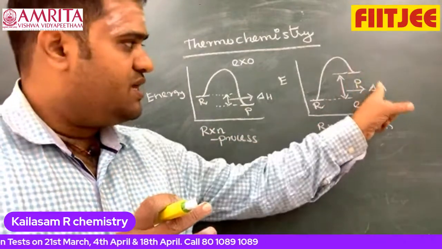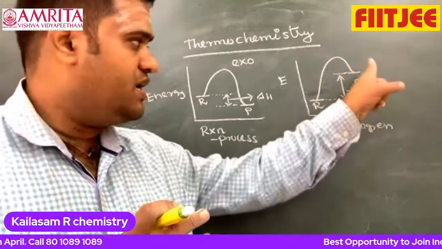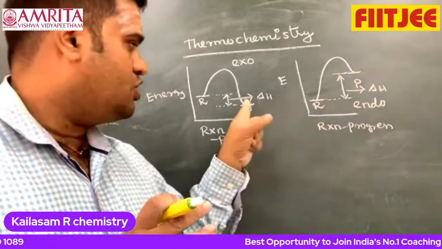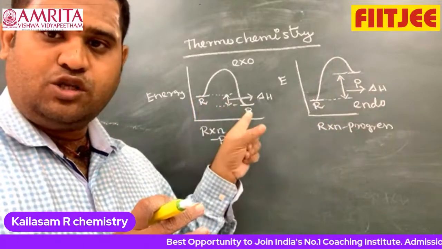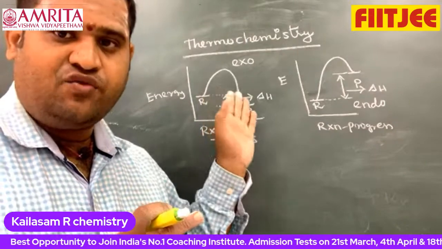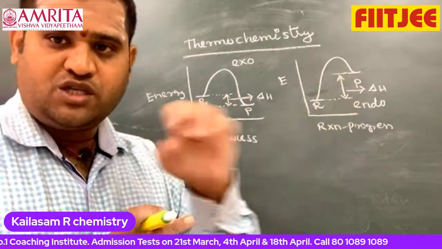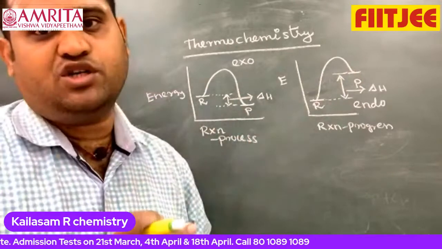Because enthalpy is a state function, it depends on final minus initial, that is HP minus HR. Here also HP minus HR. In the exothermic case the products have lower energy, which means the products are more stable than the reactants. But in the endothermic case, the reactants are more stable than the products. You need to supply more energy to break the bonds of the reactants.